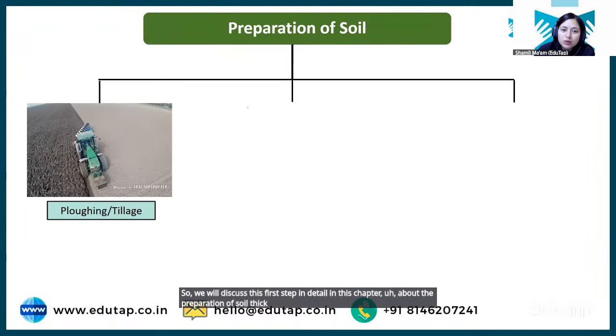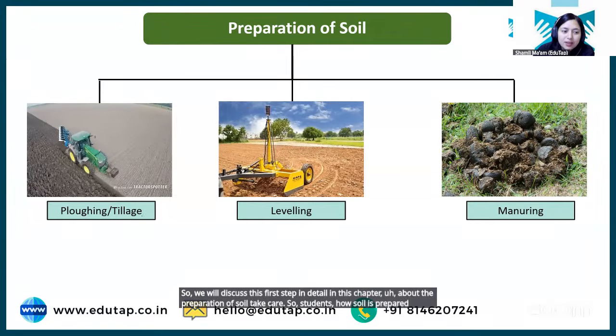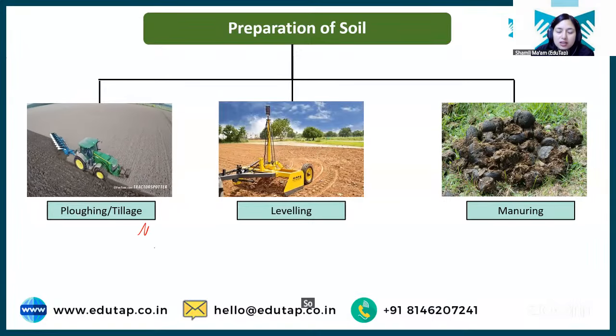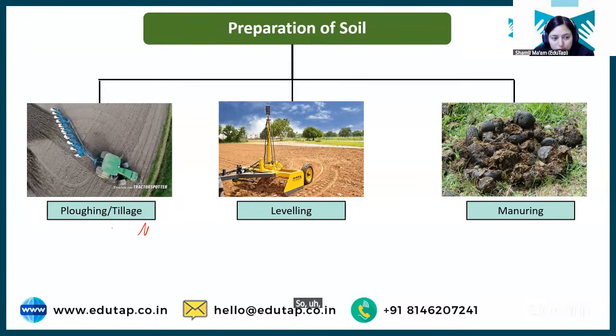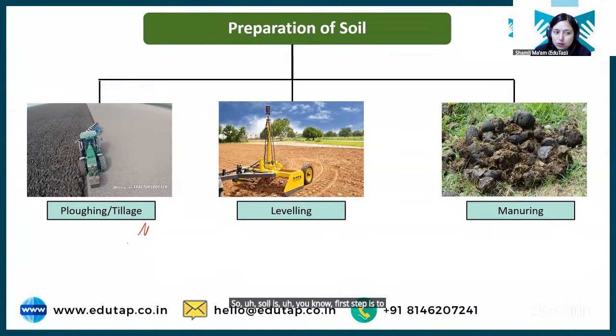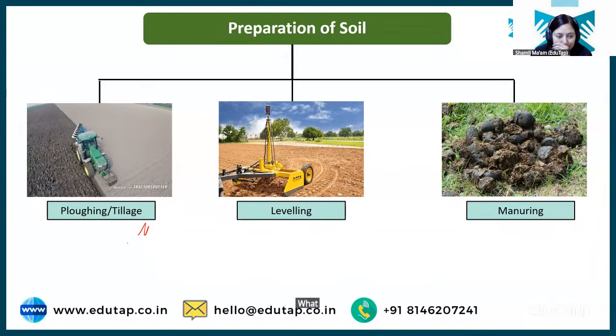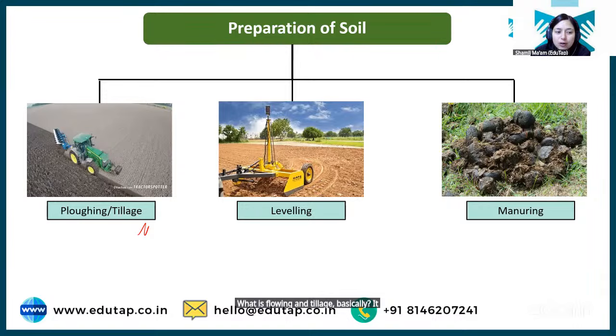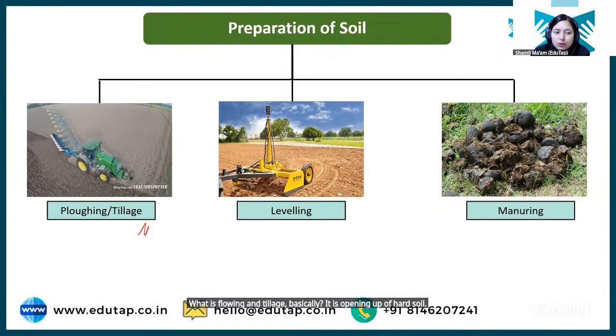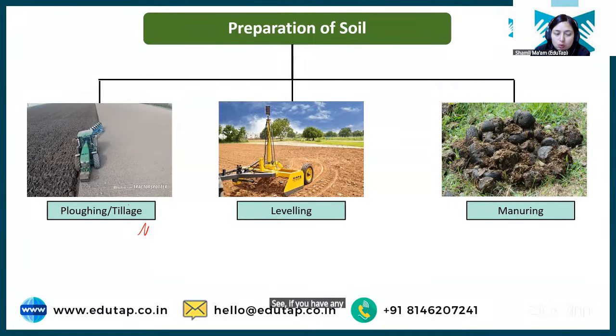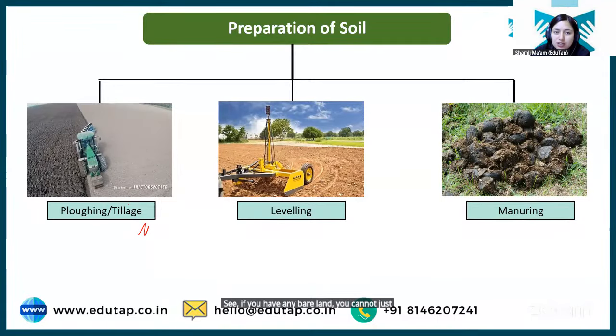Okay, so students, how is soil prepared basically? The first step is to plow or till the soil. What is plowing and tillage basically? It is opening up of hard soil. See, if you have any bare land, you cannot just put seeds on bare land.